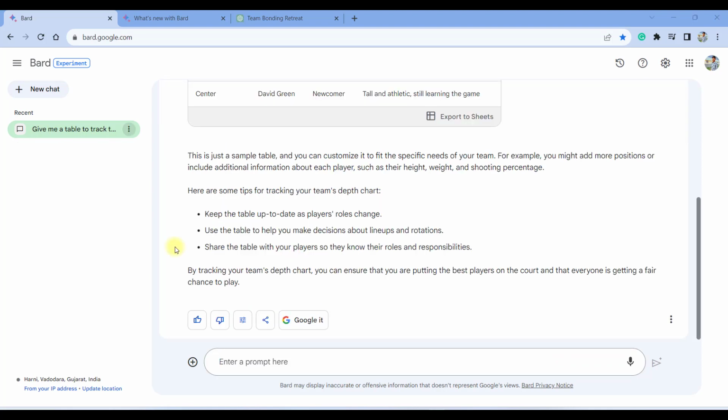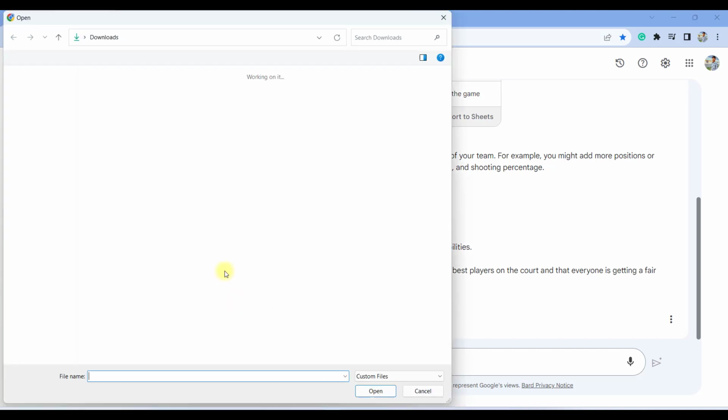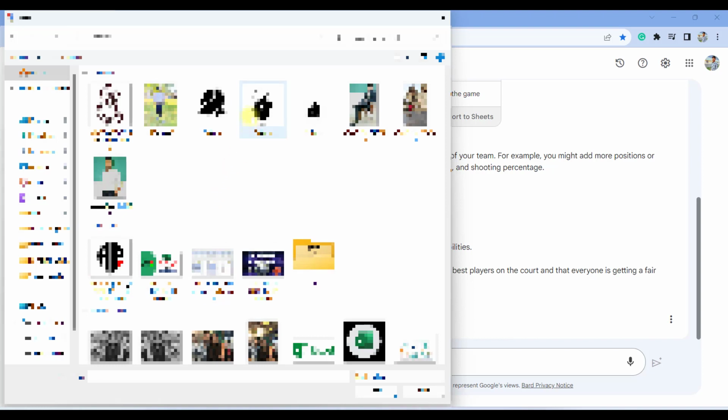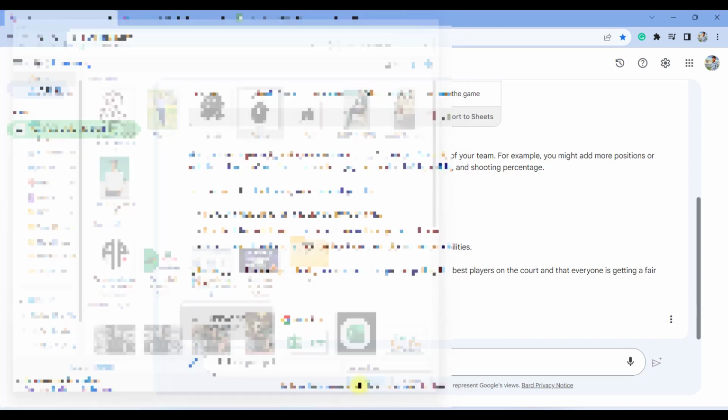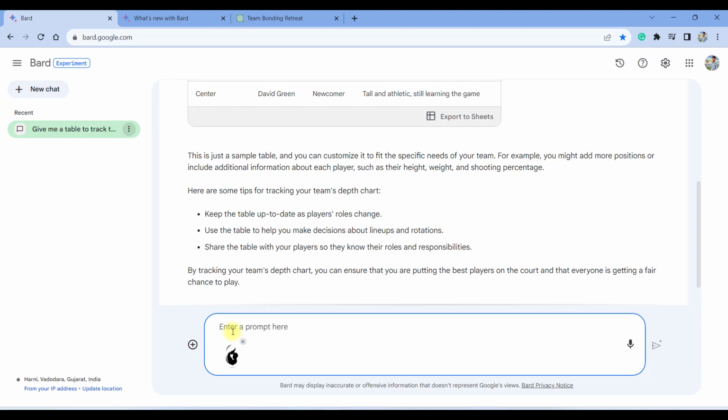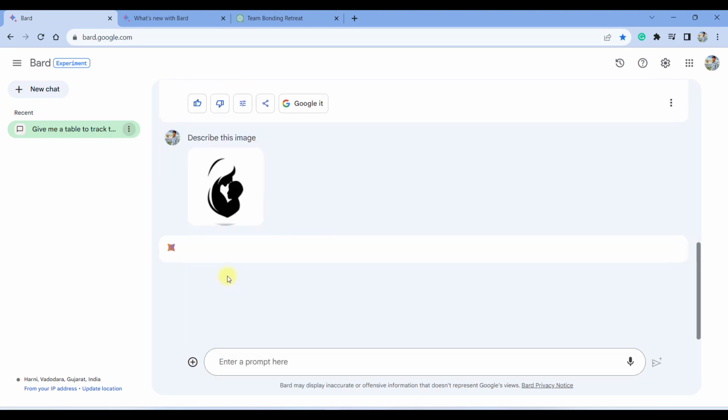The next is my personal favorite upgrade which Google Bard has done, that you can now upload files in JPG, PNG and WebP format, and you can ask Google Bard to describe that image. Let us say I select this image and let me ask Google Bard to describe this image. So let us see what Google Bard gives us.